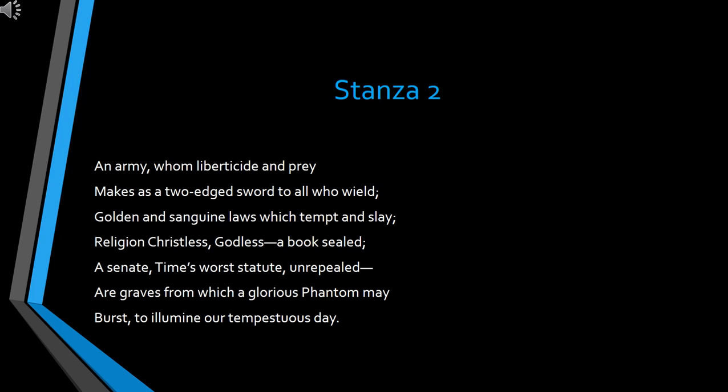They are not following the innocent people. They passed all the laws for the benefit of the rich, and all the rights of these people are graved by the government, from which a glorious phantom may burst to illumine our tempestuous day. In these lines, the poet says that a vision will come out of the graves of the poor people, the representatives of the public, that is graved in a senate.